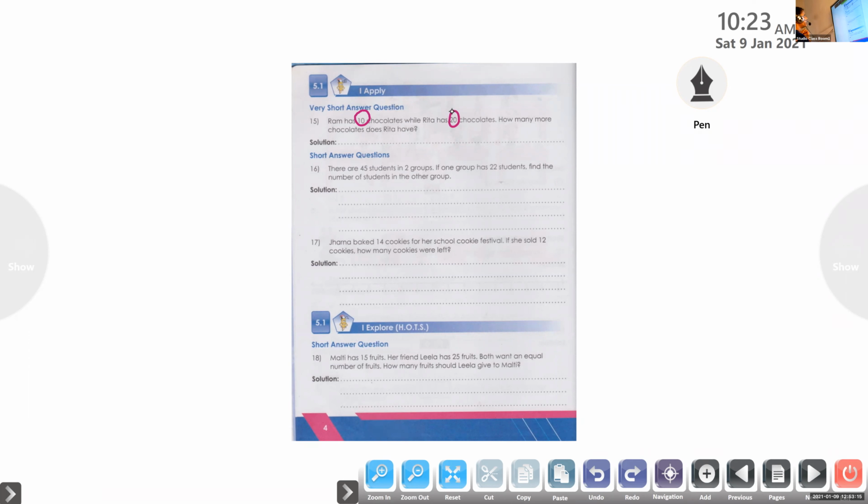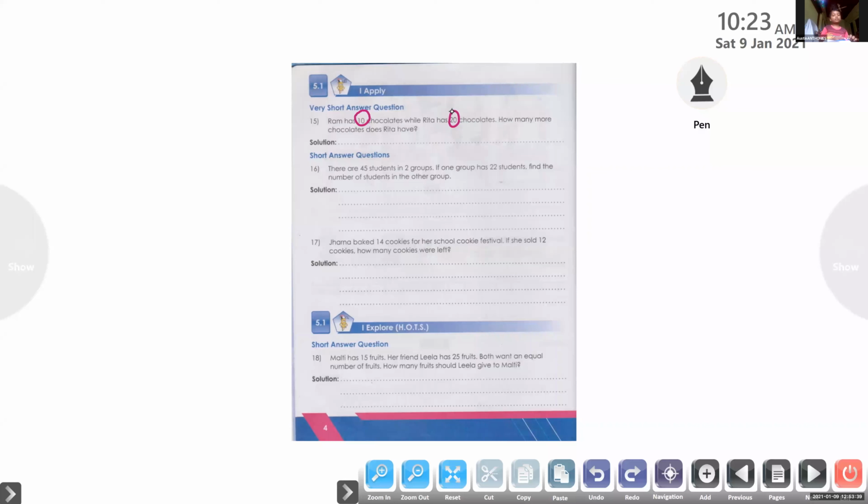Rita has 20 chocolates. Now continue. How many more chocolates does Rita have?